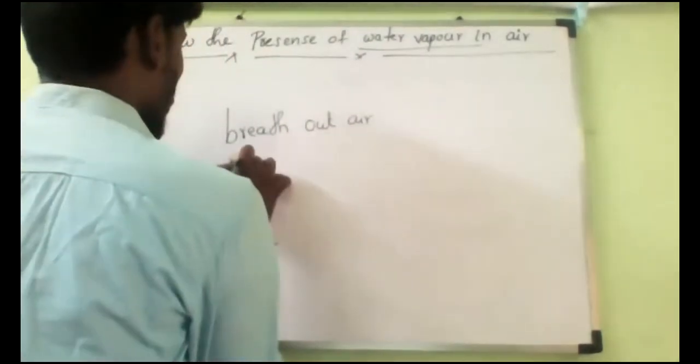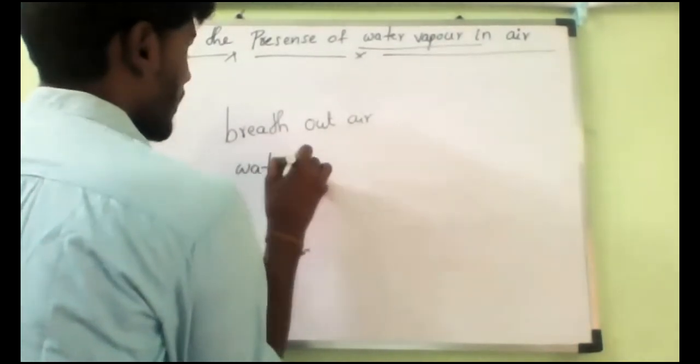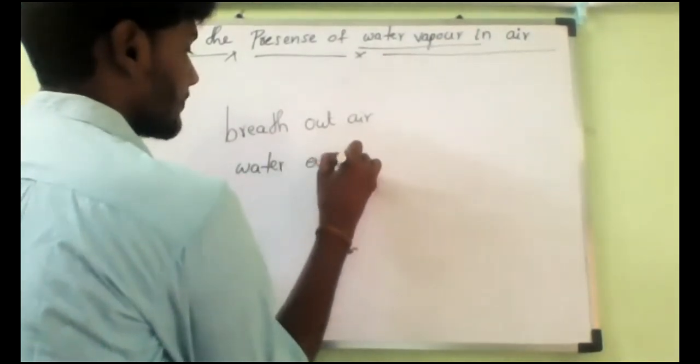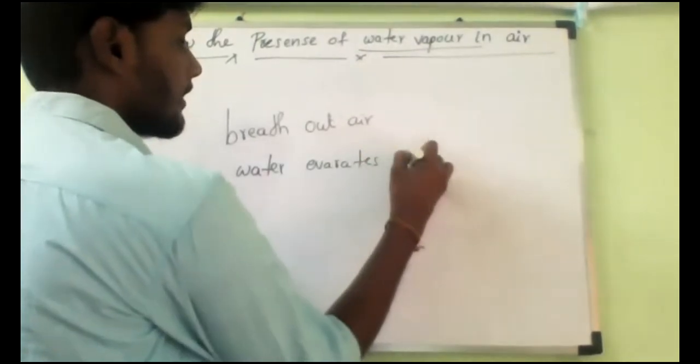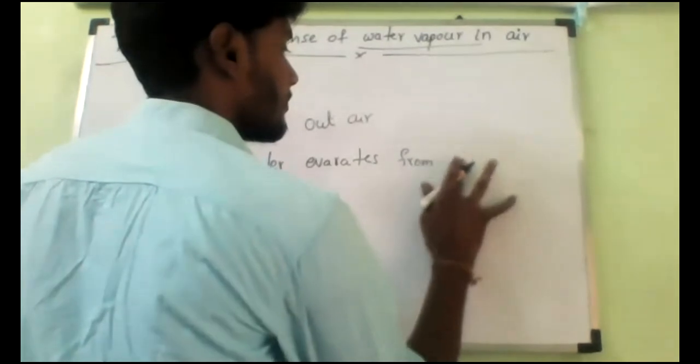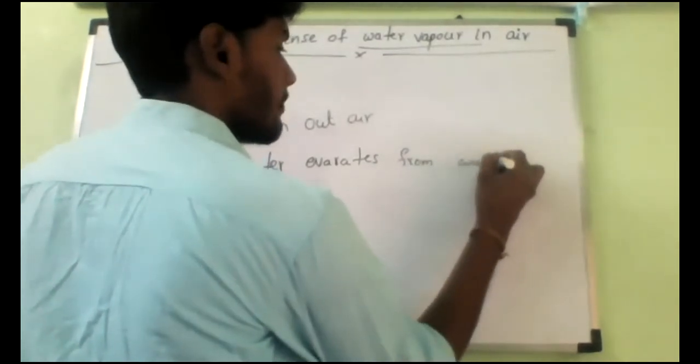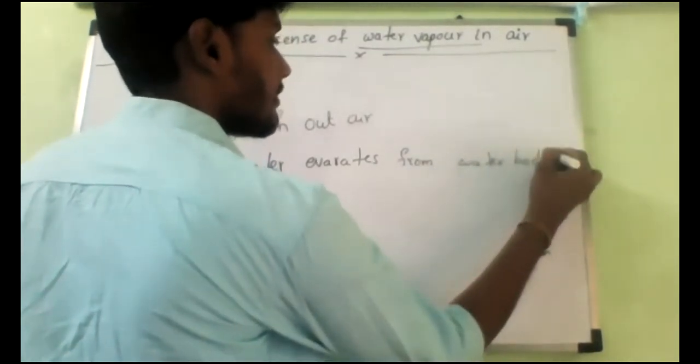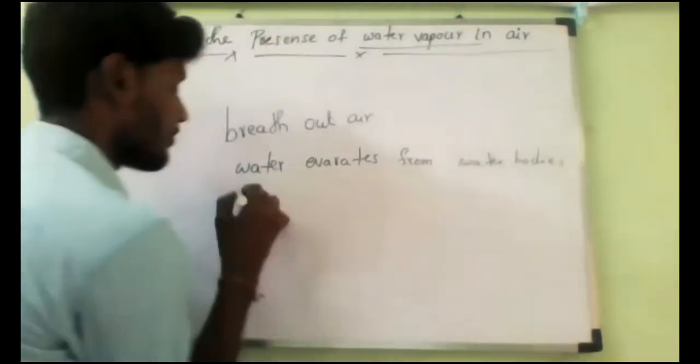So you can write, water evaporates from water bodies. Water bodies means what?